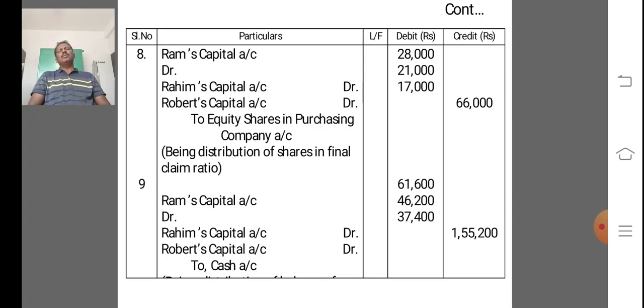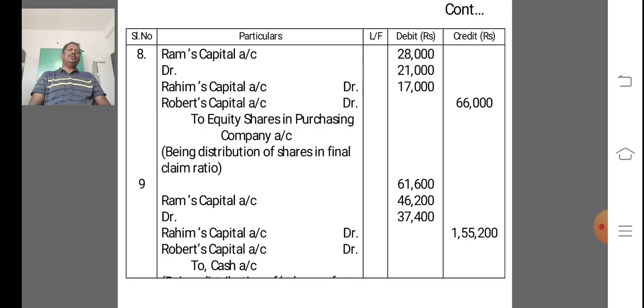In any problem, if information is given about the distribution of shares, then we follow that procedure. Suppose there is no information regarding the distribution of shares, then in that situation we have to find out the final claim ratio and distribute the shares in the final claim ratio. What is the final claim ratio? We work it out in the last note, so we refer to the notes.